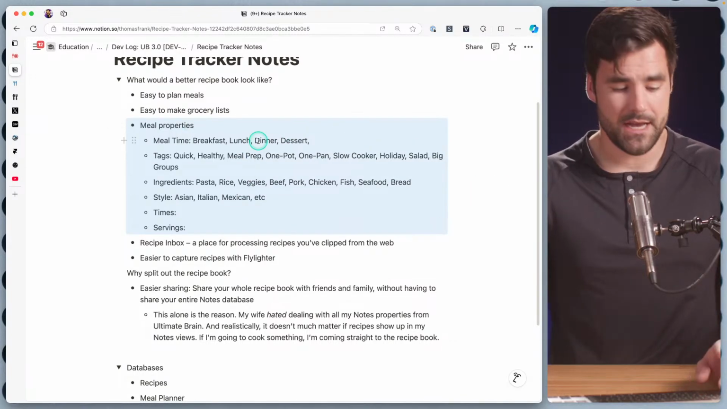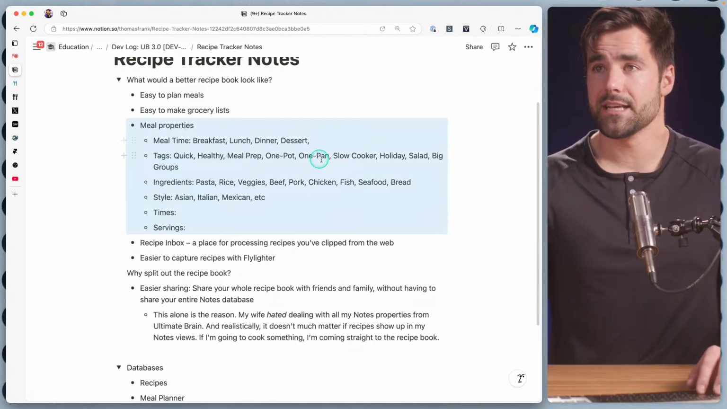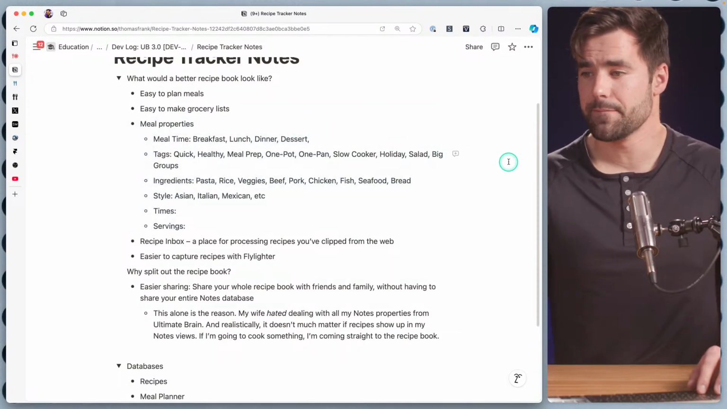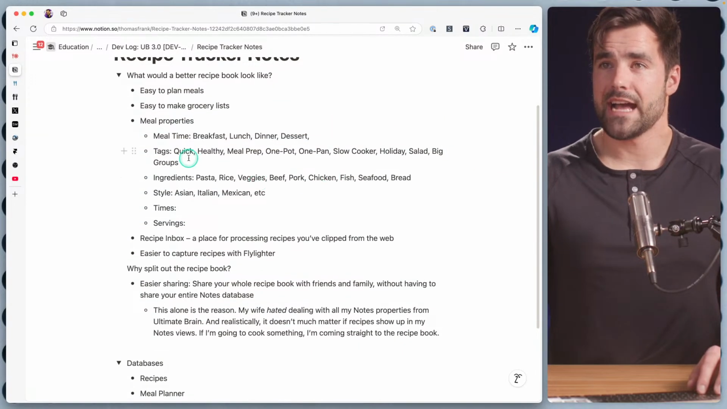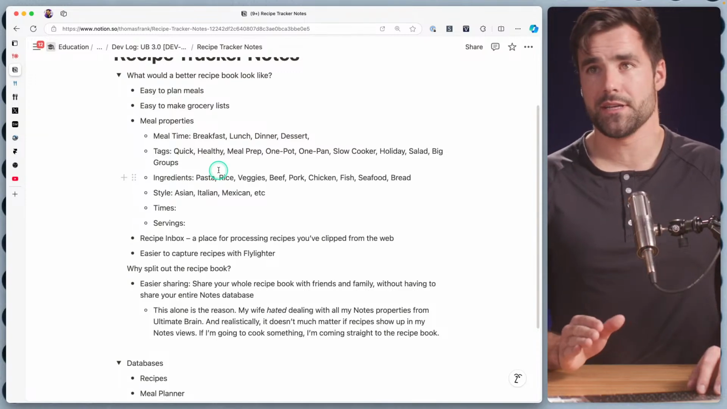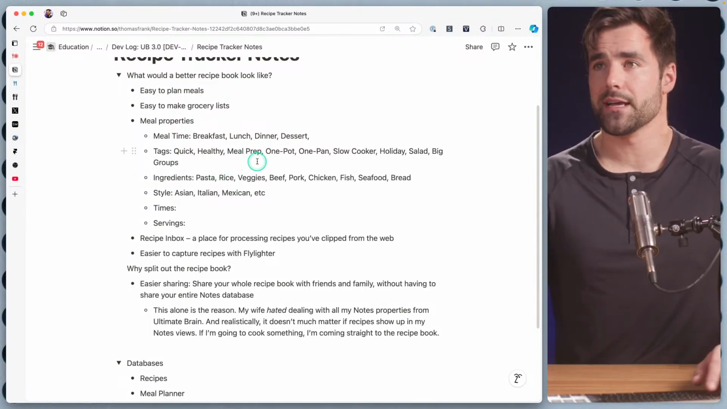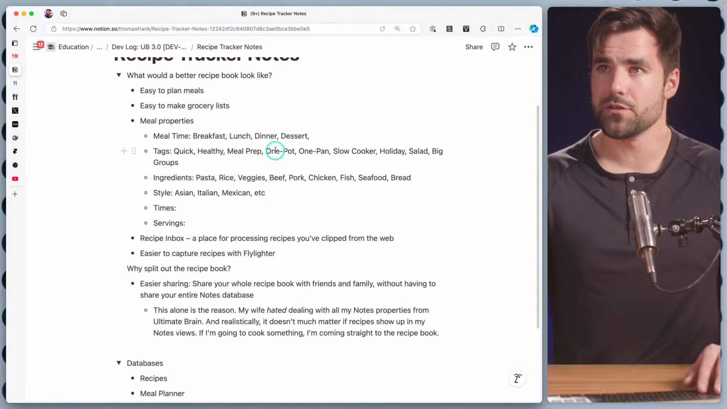So meal time, I think, is going to be a great tag type to add on there. Breakfast, lunch, dinner, dessert, that kind of thing. Second breakfast, elevenses. We're going to have tags. So if I want to make quick meals, I'd like to be able to pop into my little quick tag, healthy, meal prep, all that kind of stuff. We could also do things like one pan, one pot, slow cooker.